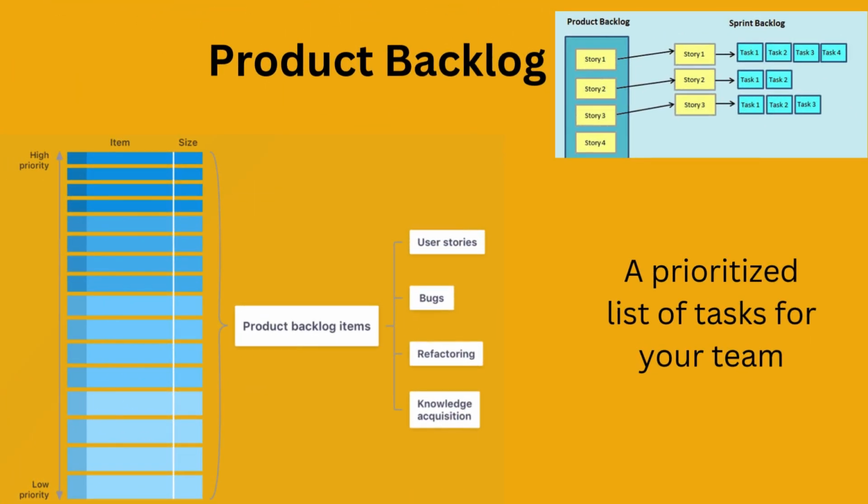Now, let's talk about managing your product backlog. The backlog is a prioritized list of tasks and features that your team needs to work on. And as a PM, it is your job to keep the backlog up to date by removing the tasks that are no longer relevant and making sure the most important work gets done first. It helps the team stay focused and organized.